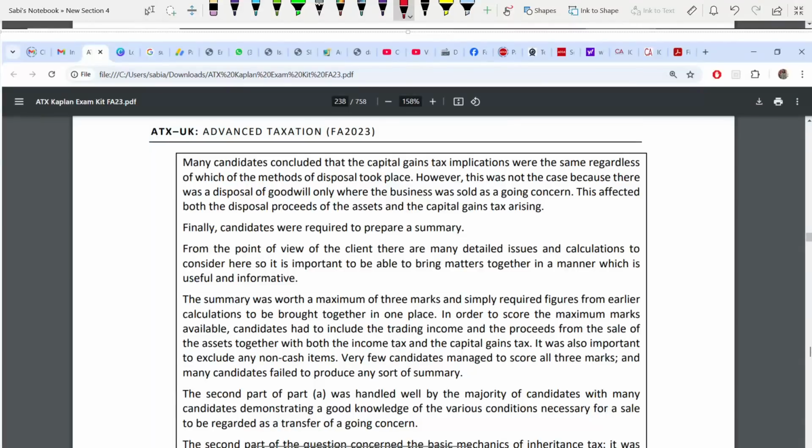So what did many candidates conclude? They told CGT was the same regardless of the method of disposal that took place. If you are selling to the sister, it is the same. If you are selling it entirely, it is also the same. It's wrong. Why? Because when you are selling the business as a going concern in the second year, there's a disposal of goodwill. In the first scenario, no disposal of goodwill. That's why the disposal proceeds were different. That's why CGT will be different.